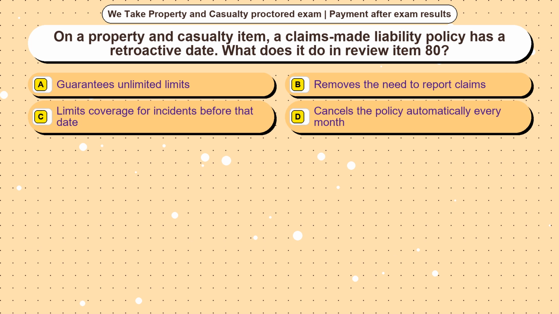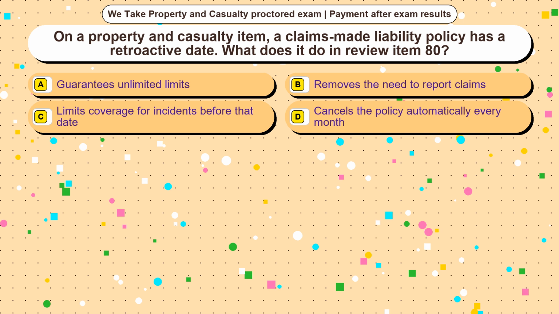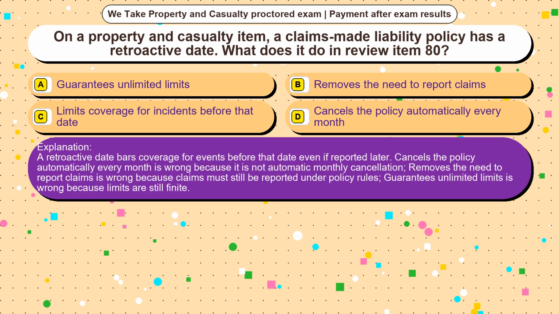Question 25. On a property and casualty item, a claims-made liability policy has a retroactive date. What does it do in review item 80? Option A, guarantees unlimited limits. Option B, removes the need to report claims. Option C, limits coverage for incidents before that date. Option D, cancels the policy automatically every month. The correct answer is option C. A retroactive date bars coverage for events before that date even if reported later.